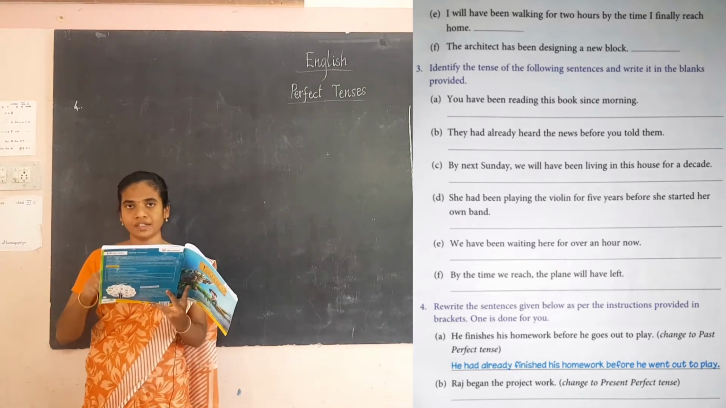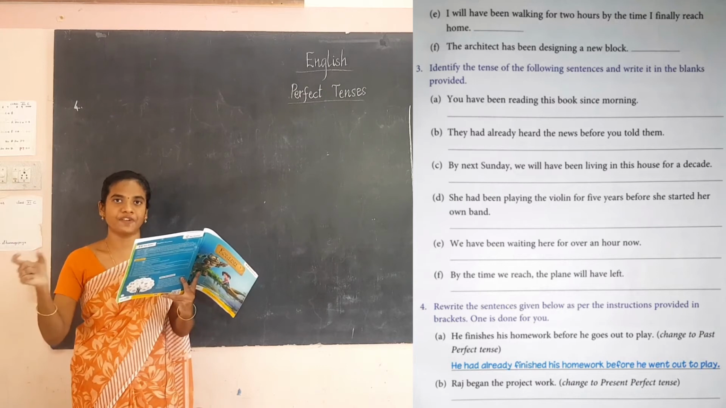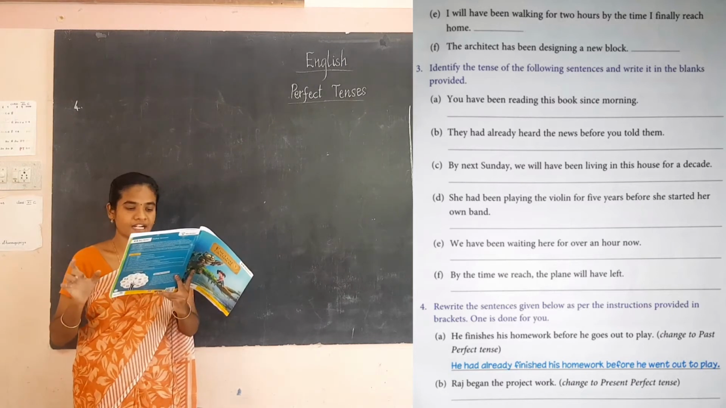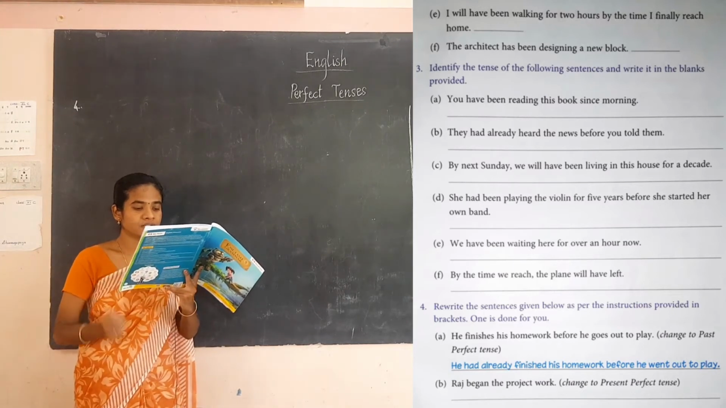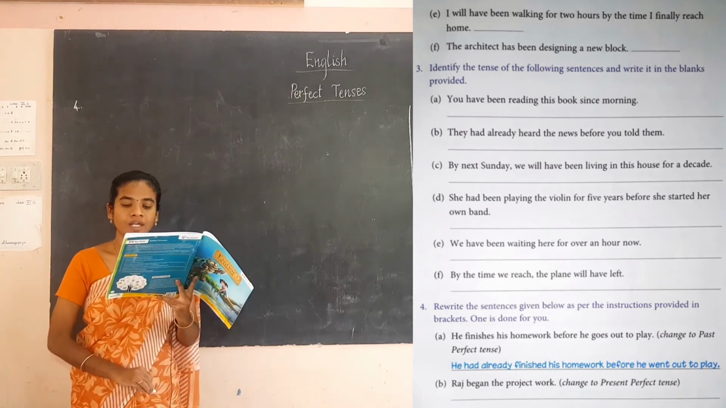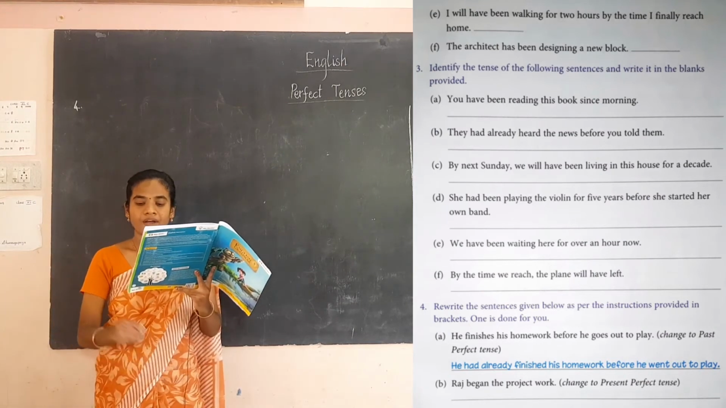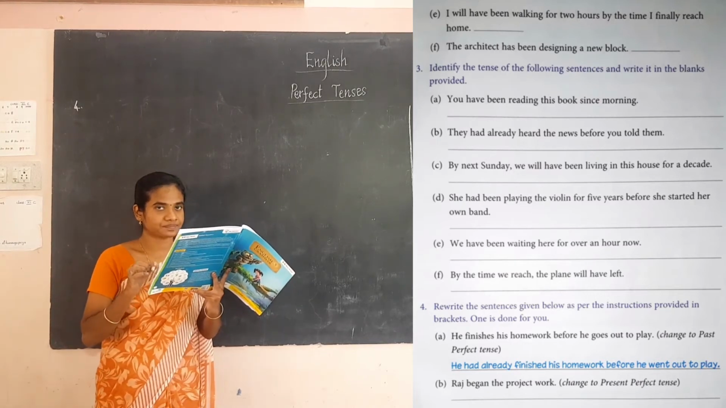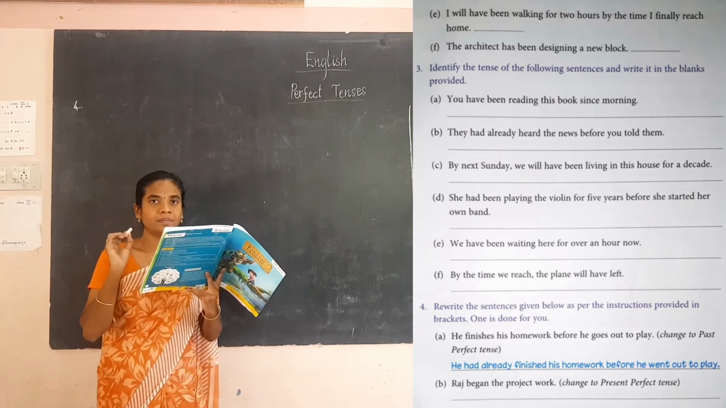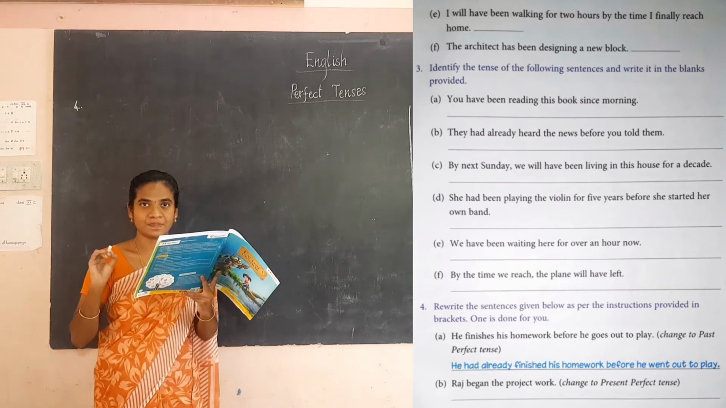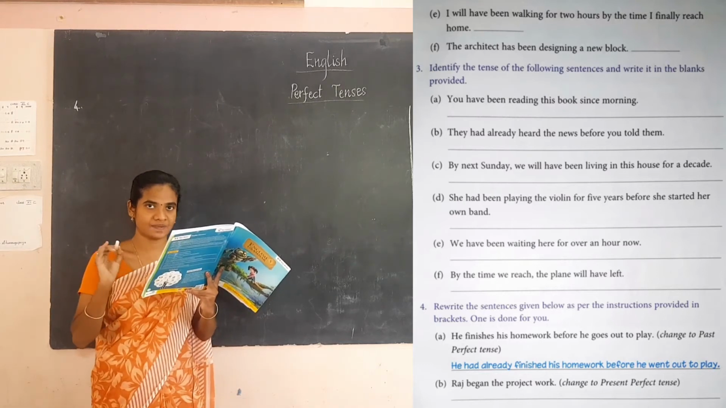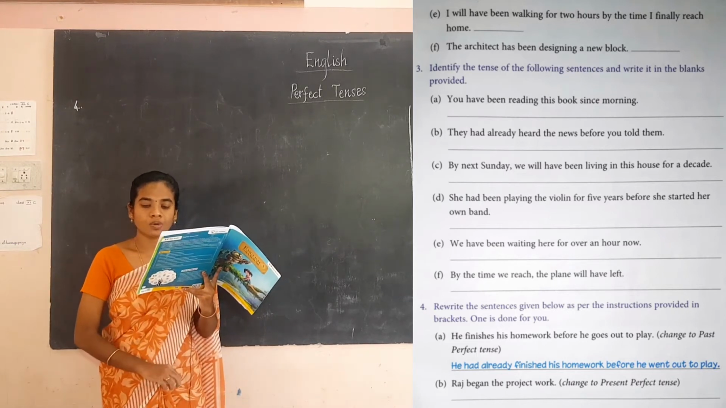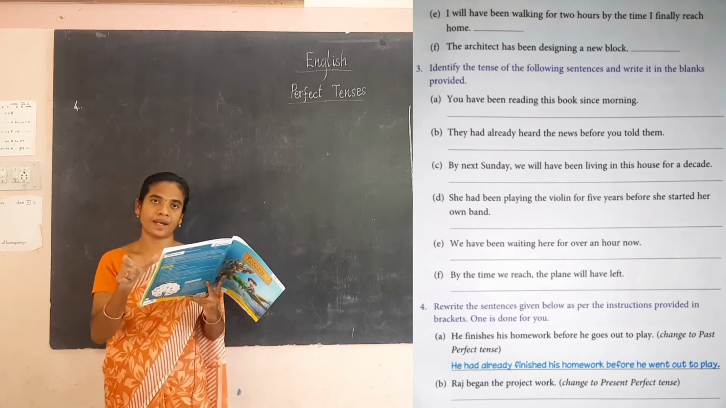Okay, so here you have to rewrite the sentence. In the bracket they are given one tense name. Okay, so you have to change the sentences and you have to write it in the blanks provided. Okay, now see the example is he finishes his homework before he goes out to play. Okay, you have to change it into past perfect tense. Okay, so how we can change? He had already, had plus V3 is the structure for the past perfect tense. So keep that in mind, had plus V3. So we are including he had already finished his homework before he went out to play. Have to rewrite this sentence and write it in the blanks.